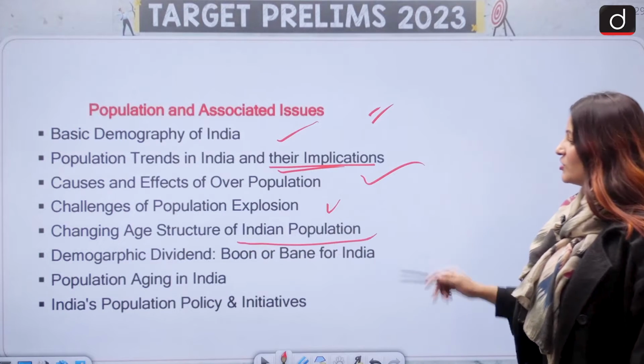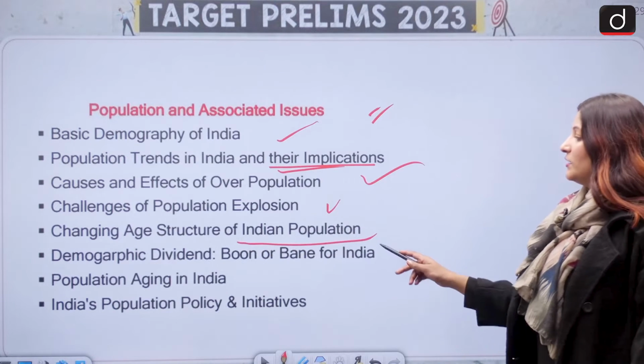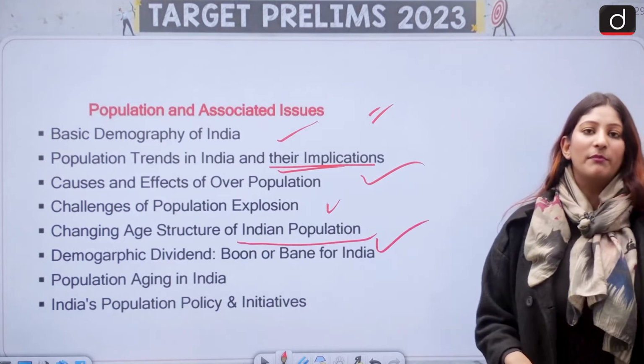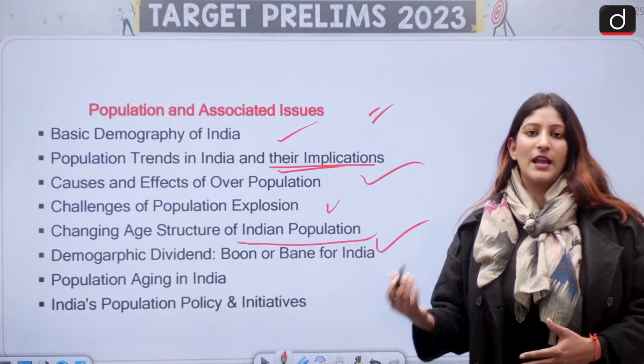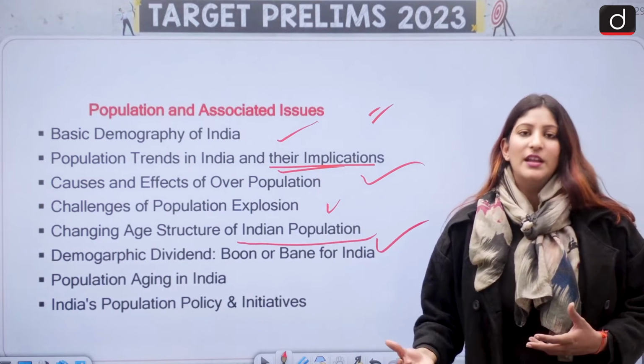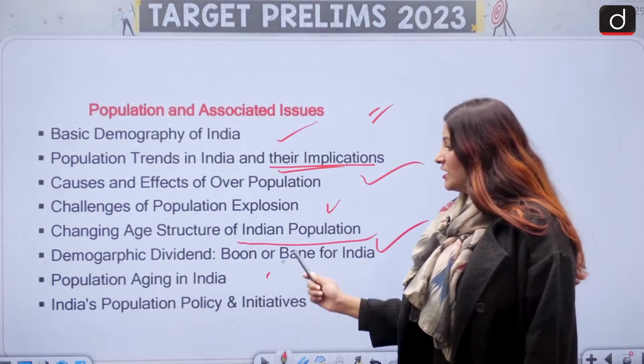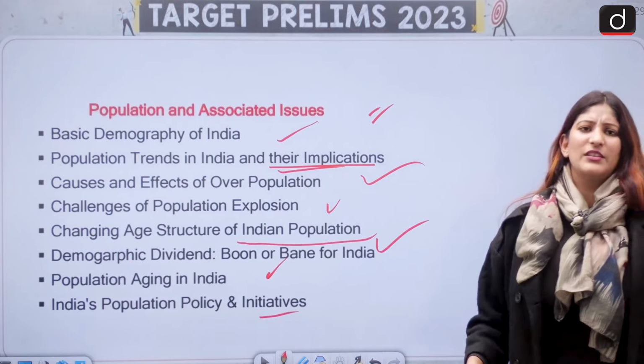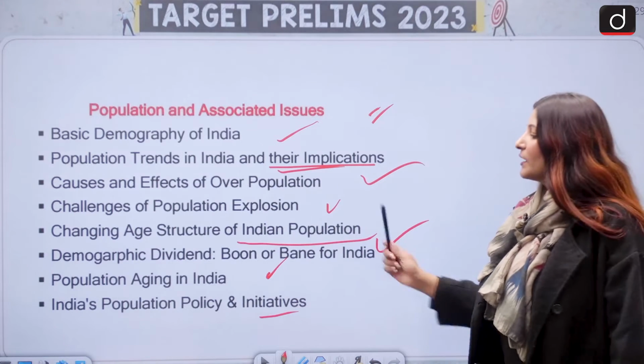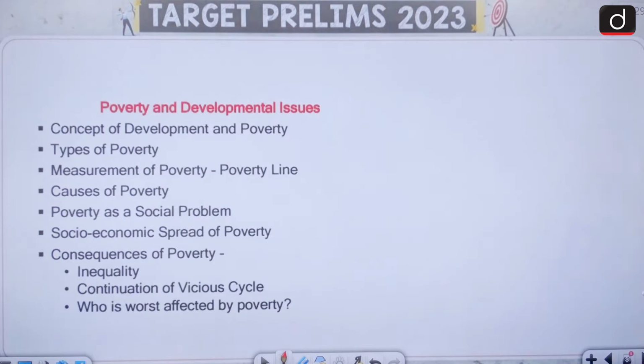Changing age structure of Indian population. The demographic dividend, it is a boon or bane for India, because if you do not capitalize on it, it is a bane, and if you do, it is a boon. Population aging in India, what is the total fertility rate and everything, you have to keep that fact in mind. India's population policy and initiatives.